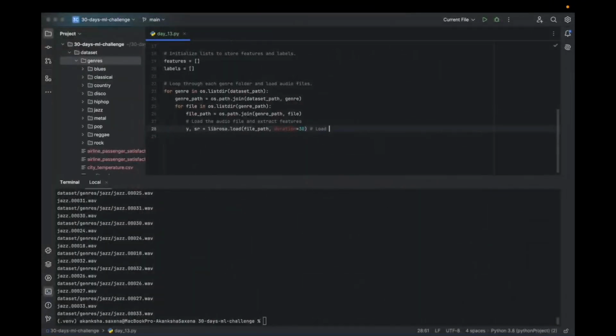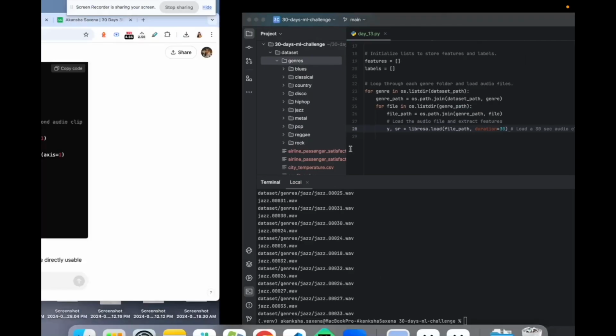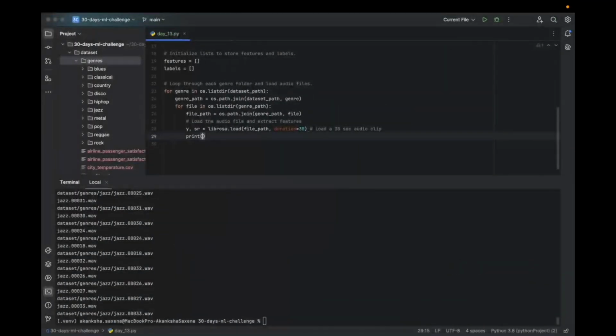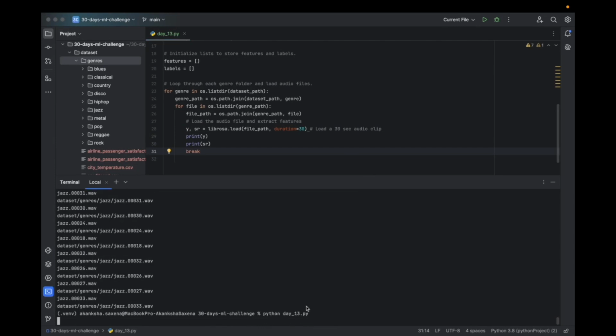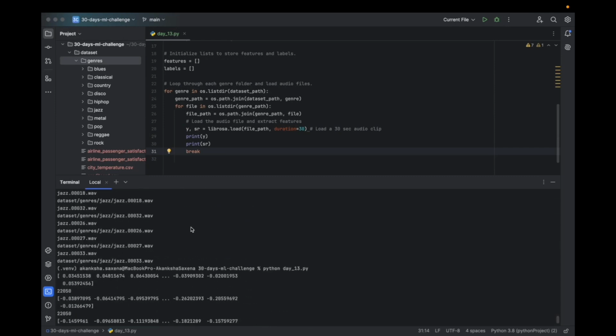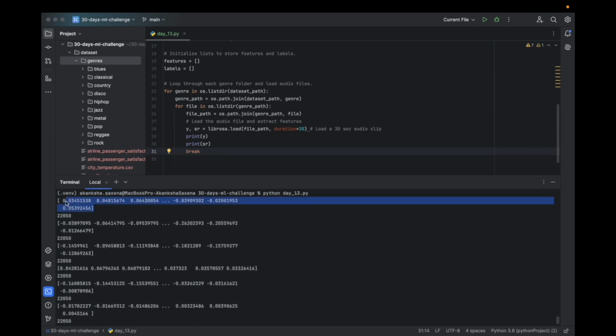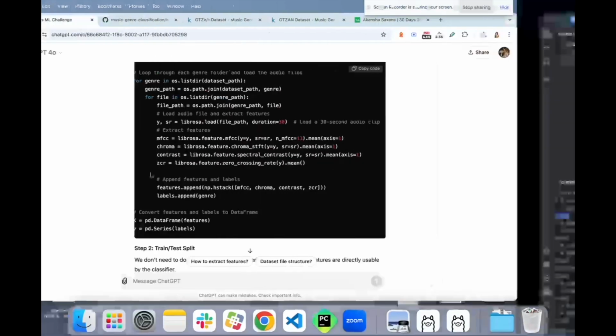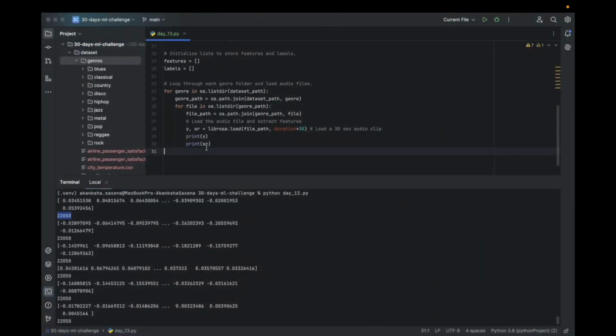Let's print y and print sr and then break it, and run it to see if this works. So it should print 10 times only, not more than that. See, 10 times only. So this is how it is loading it, and this is the sampling rate.